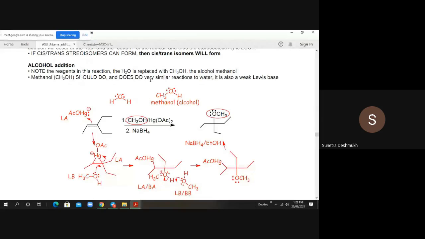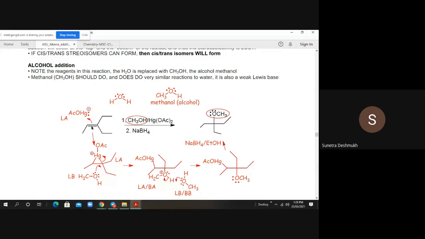Now, water is getting replaced with methanol, CH3OH. In both cases, the OH group is constant, and oxygen contains two lone pairs, so it acts as a Lewis base. Methanol here acts as a Lewis base, and mercury acetate acts as a Lewis acid.